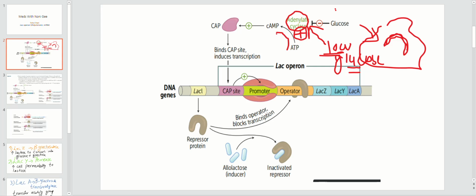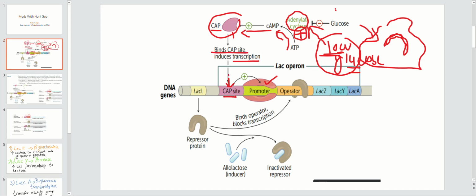What is happening? ATP is converted into cyclic AMP. Cyclic AMP causes the activation of this CAP protein. What is CAP protein? Catabolite activator protein. It binds to the CAP site, and this causes activation or induction of the transcription. This is the RNA polymerase of the E. coli. It starts making the genes, and these genes will be required to form the enzymes, and then these enzymes will be utilized by the E. coli for whatever purpose.